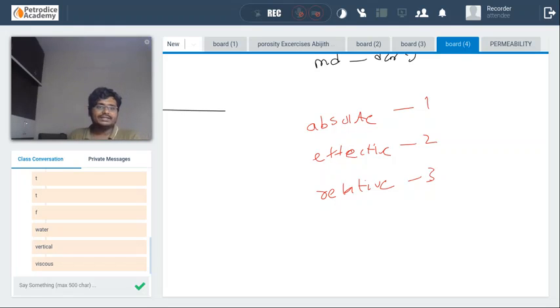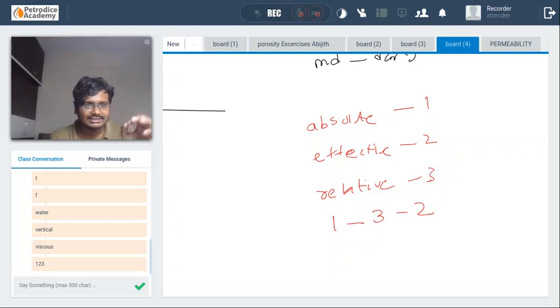When any core sample is taken to the laboratory, the first thing calculated is absolute permeability. The next one is relative permeability, before the effective. The calculation of effective permeability is very difficult in the laboratory. That is the reason we have defined relative permeability: in the laboratory, relative permeability can be calculated. Using relative and absolute permeability, we will calculate the effective permeability. So the order is 1, 3 and 2.